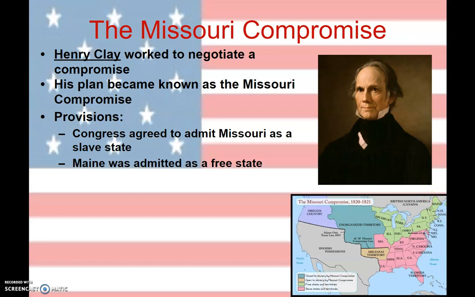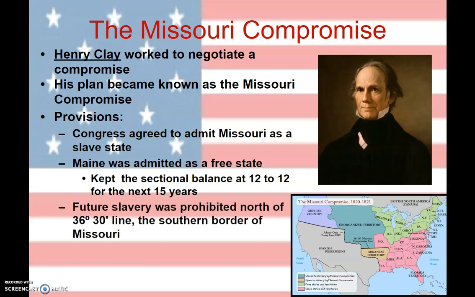All right, so one slave state, one free state. We keep the balance. Instead of 11 versus 11, now it's 12 versus 12, right? So slave states and free states have equal representation. That was very important, and Clay is giving us that answer. But he also says we can't do this every single time a new territory wants to become a state.